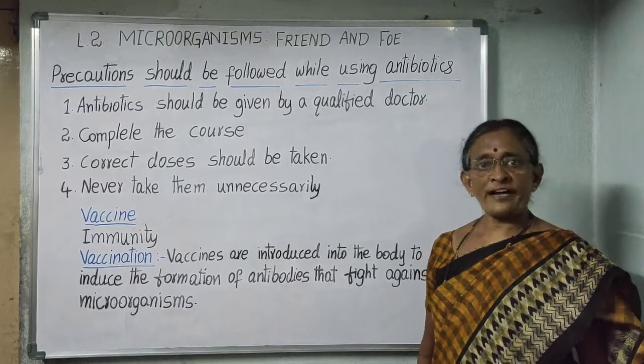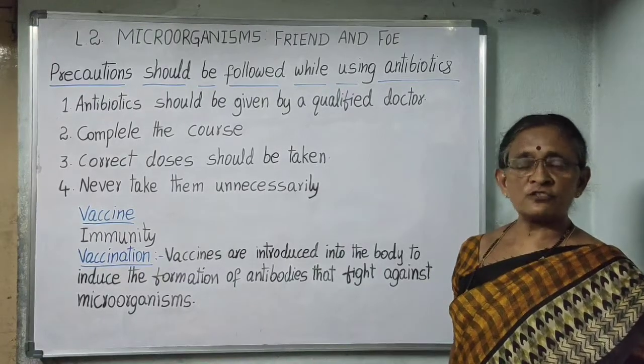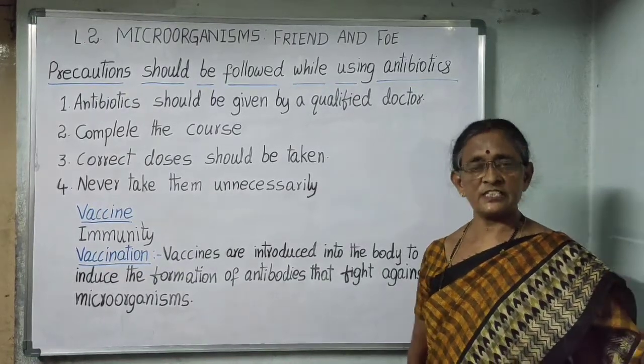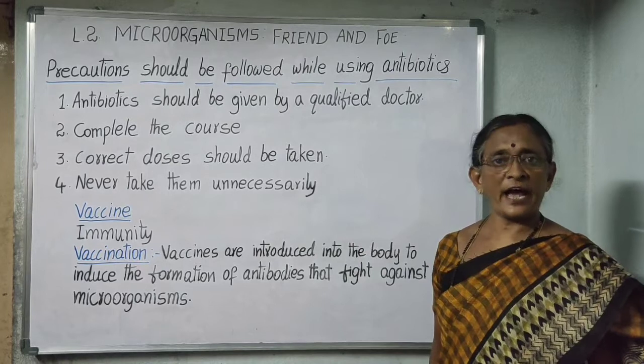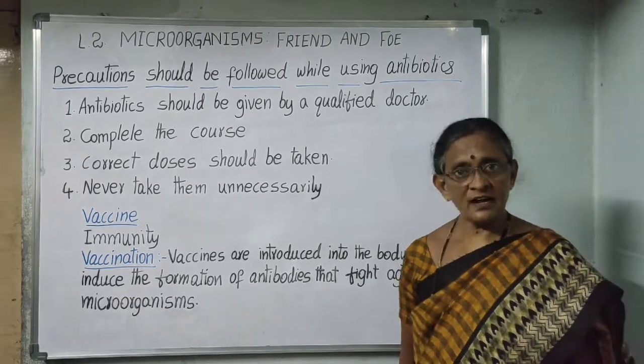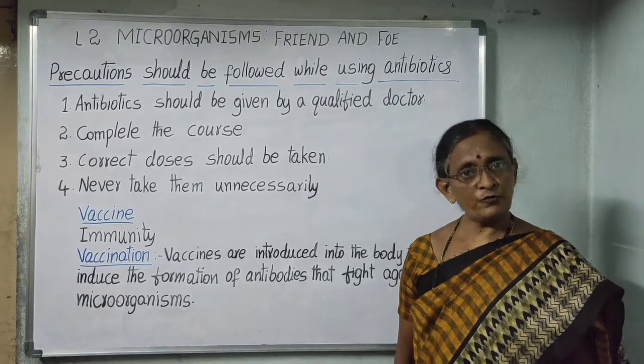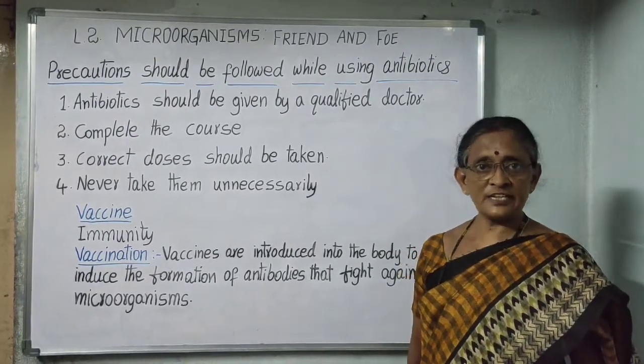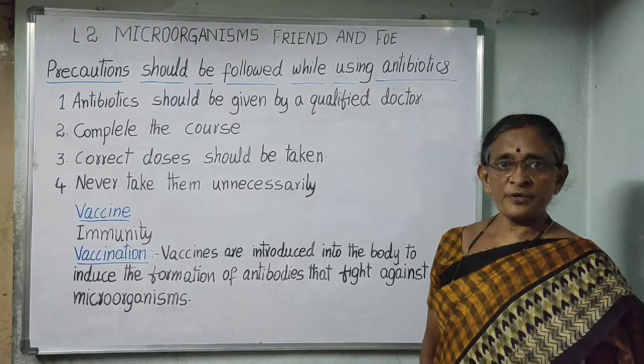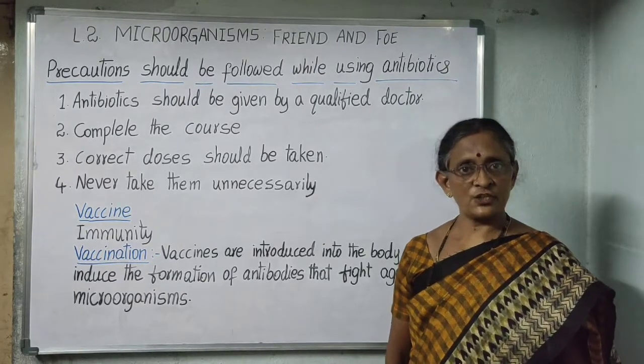The body fights and kills them by producing suitable antibodies. They remain in the body and protect us. Cholera, smallpox, polio, typhoid, whooping cough, tuberculosis are prevented by vaccination.